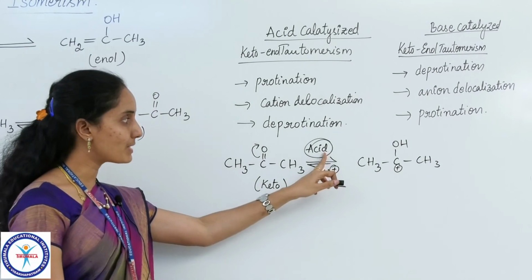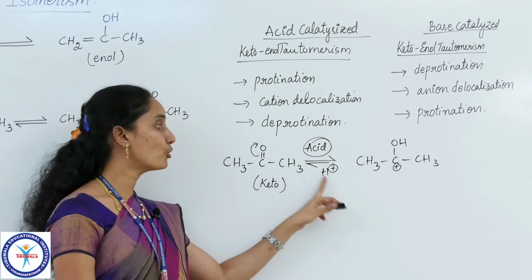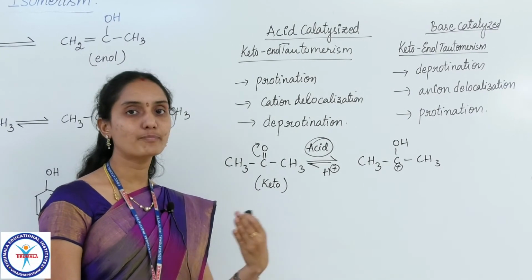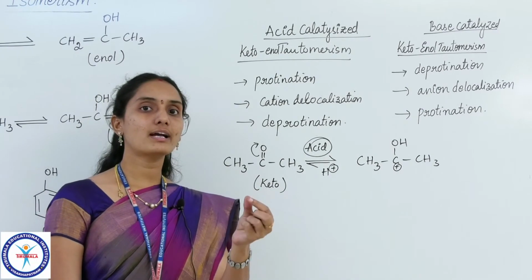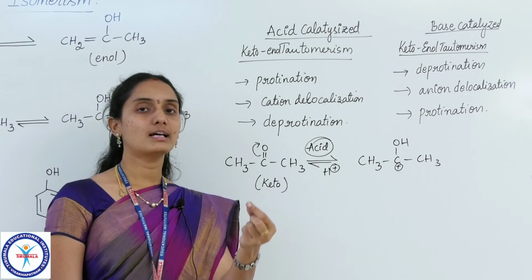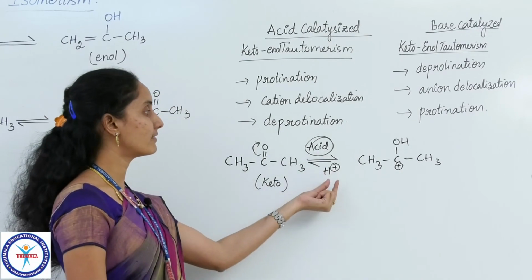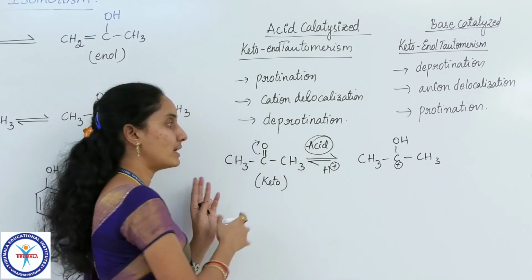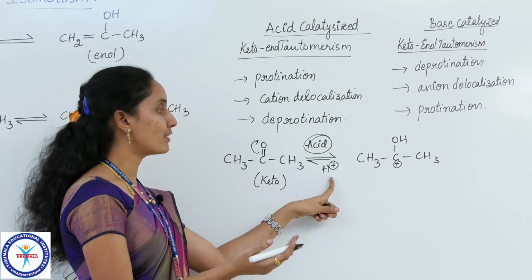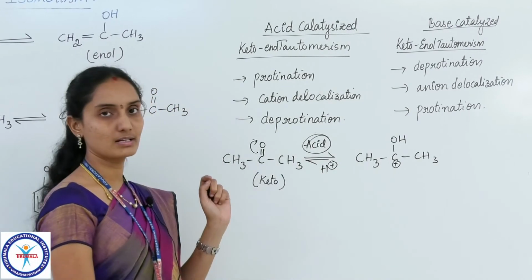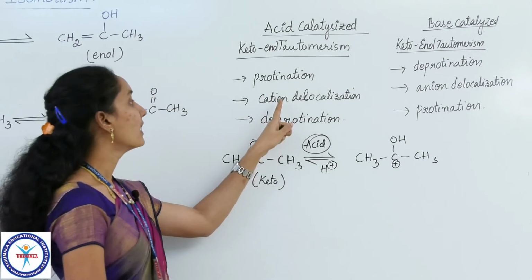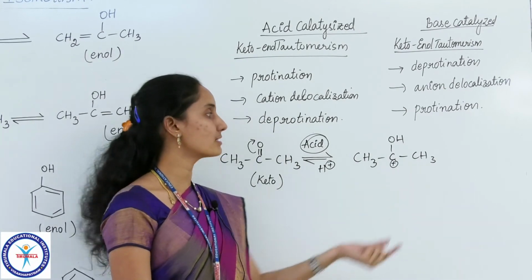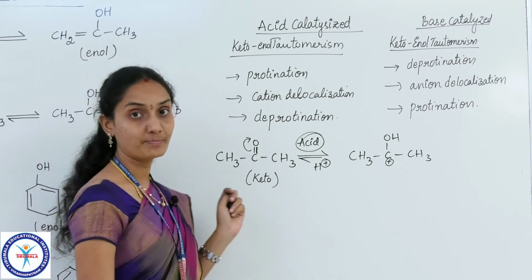So in this first step, in the presence of acid, protonation occurred, that is, addition of a proton, because acids have a tendency to give protons. The acid produces H+, and that H+ will attack. As the pi bond here is a weaker bond, it delocalizes easily in the presence of the proton, and the proton attacks this oxygen. So the first step, protonation, is completed. The second step is that the cation formed here is delocalized, and the final step is deprotonation.